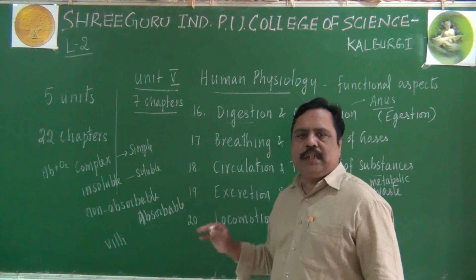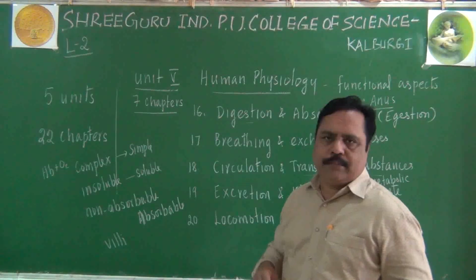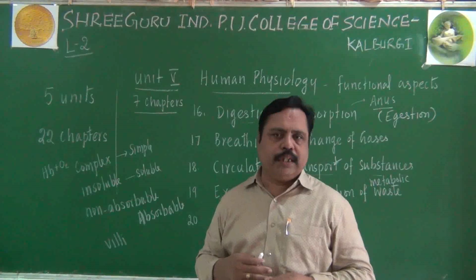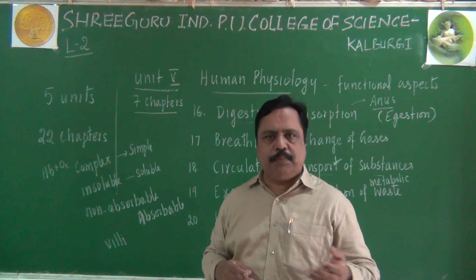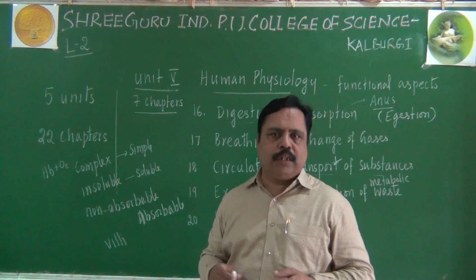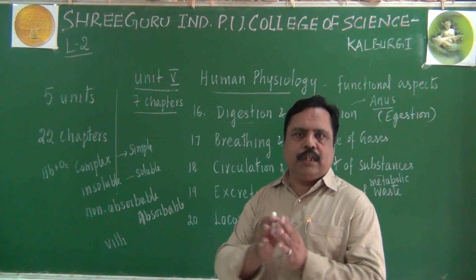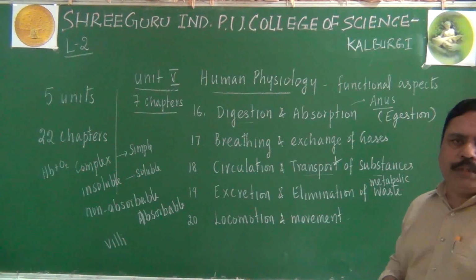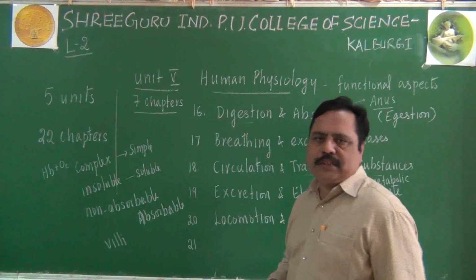About the bones present in our body, you will be studying a complete human skeleton in this lesson. As well as you will be studying about different types of muscles present in our body. In lower classes you might have heard about striated muscle or striped muscle. Smooth muscle you might have heard. Cardiac muscle you might have heard. These three types of muscle, how the muscles undergo contraction, how they relax, every point we will be studying in locomotion and movement also. There is a next chapter in human physiology.